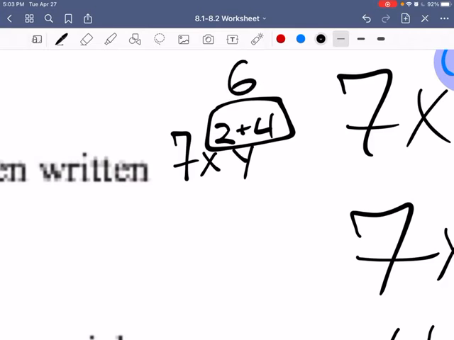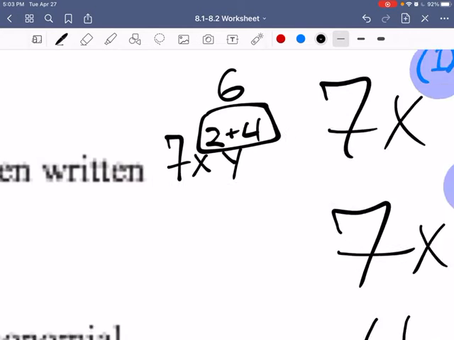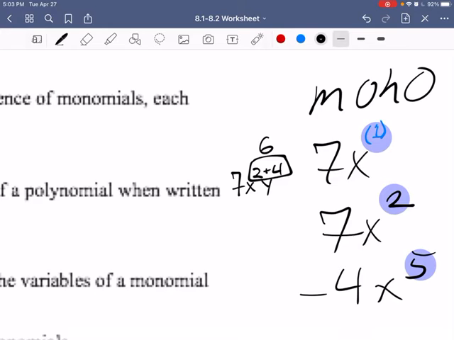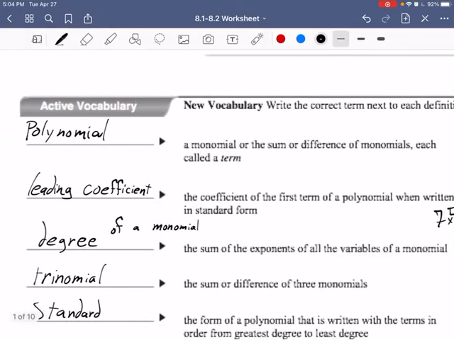Okay, I know that might be a little bit quick, again, if it was 7x y squared z cubed, we would add all the exponents. Remember, there's that understood 1 right there. You'd add 1 plus 2 plus 3, and that would give us the degree of 6. Okay, the degree doesn't always equal 6. It just happened that way in those two illustrations. All right, spiraling here a little bit.